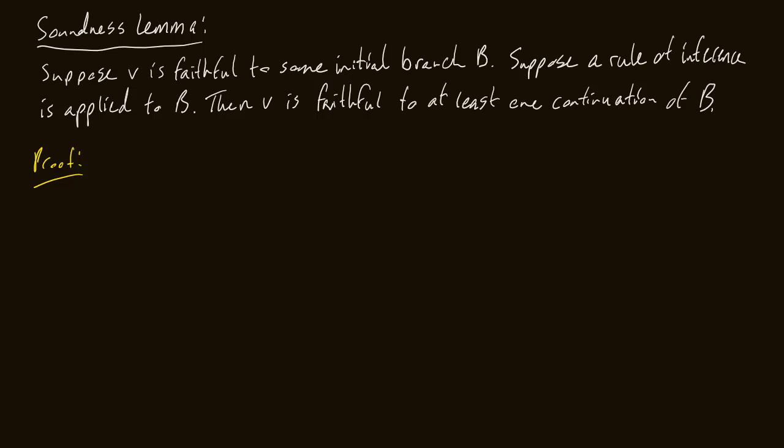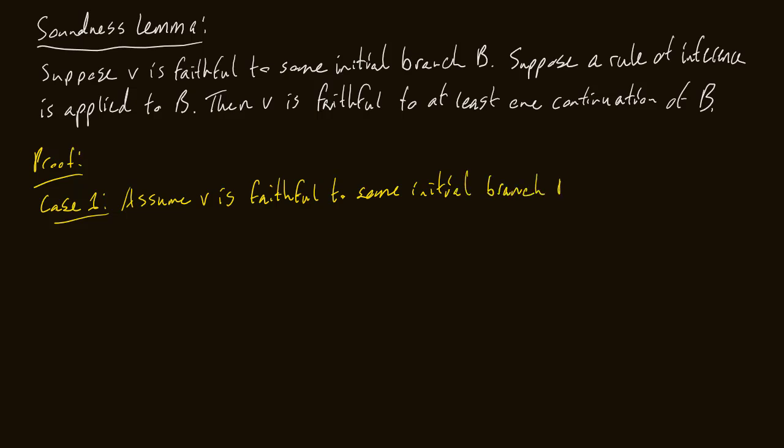But case 1, right? Let's just pretend as if we were actually going to go through and do everything. So case 1. We have to start by assuming V is faithful to some initial branch B. So that is our assumption. Great. Now, what does that mean?